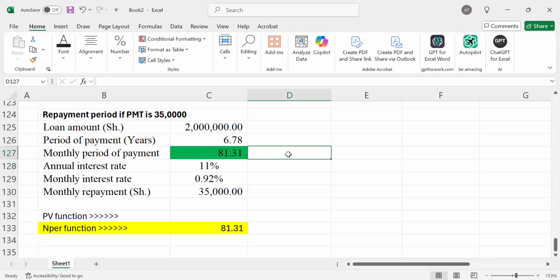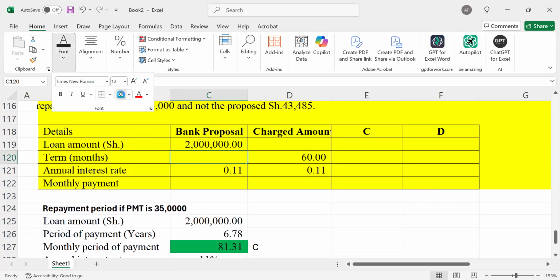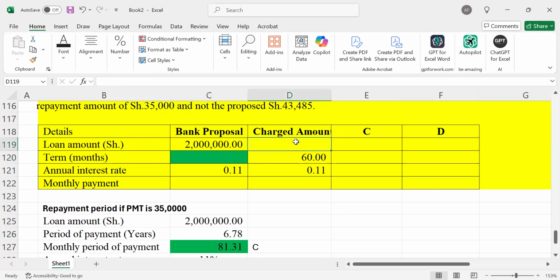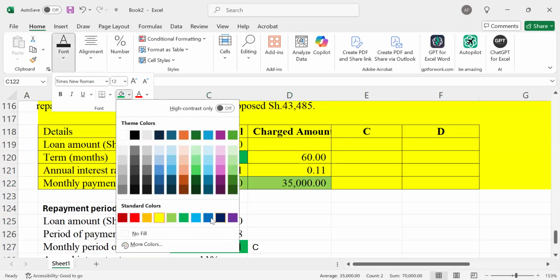So this is our C. Our D, what were we told? Remember terms? This is what you're required to fill. In part D, all the other things remain the same, because what you're looking at is, if you're taking 35,000, what are the changes that will be expected to have?